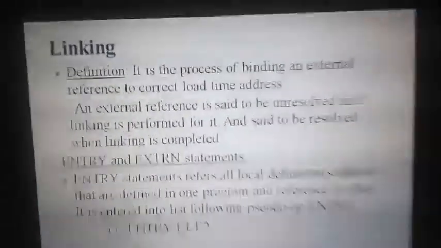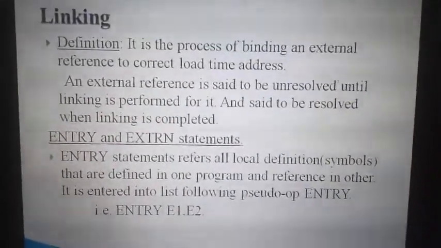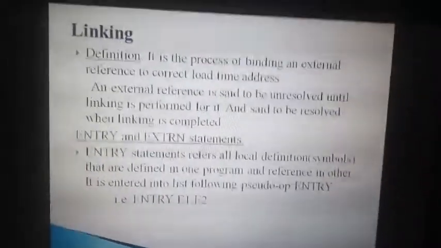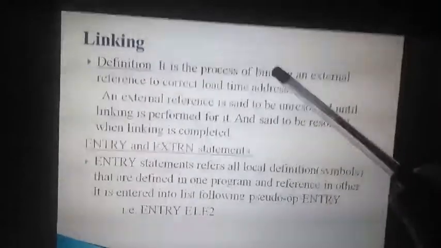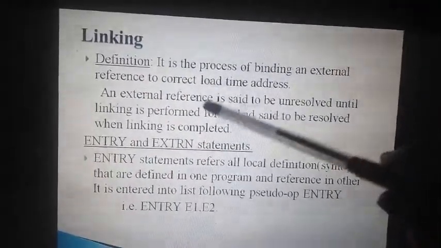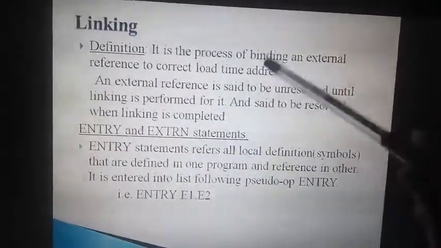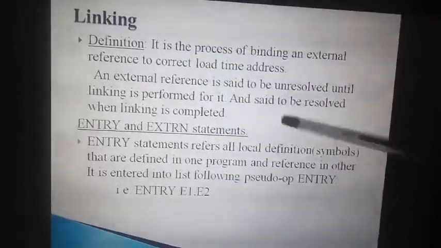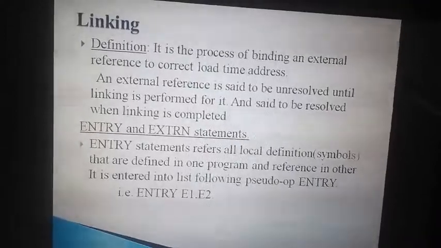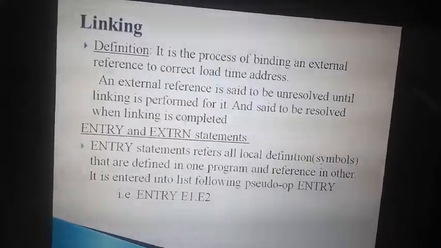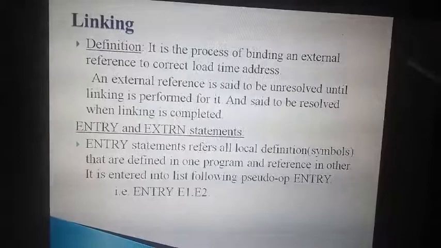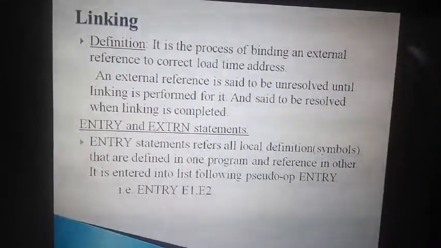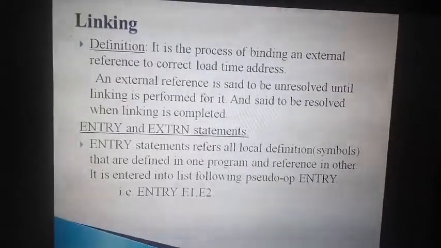Linking is a process of binding external references. What are the external variables you have? Those outside the function are called external. Then the process of binding that external to your program during execution, because the assembler doesn't know. Some of the functions are called from outside, and the assembler doesn't know the address of that external reference, so it needs to be linked whenever you are executing. That binding, that connection, is the process of linking.